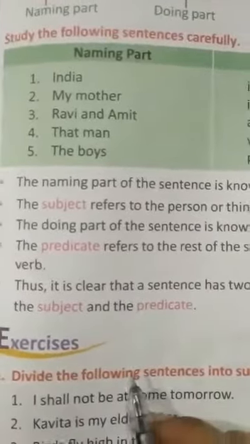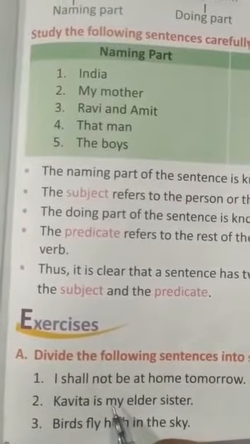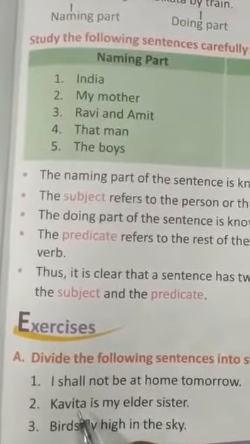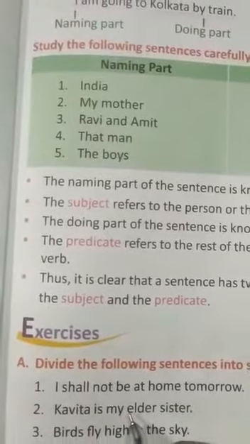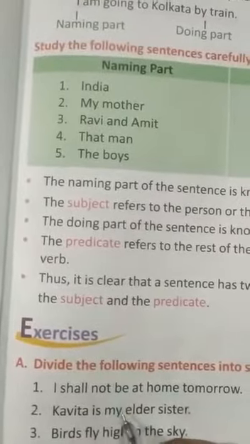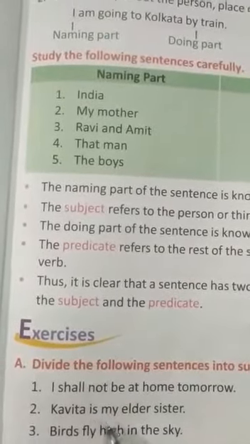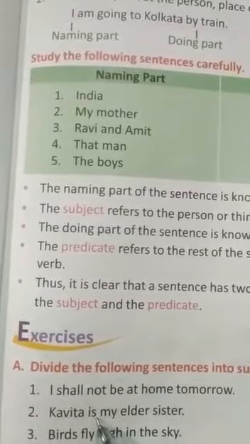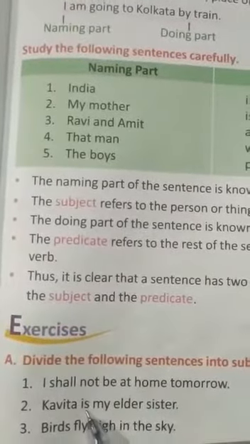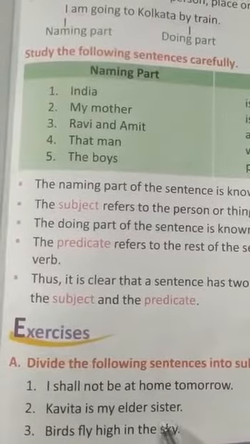As I told you, every sentence starts with a subject, so you can find the subject at the beginning of the sentence. And every predicate starts with the verb, so you can find the predicate beginning with the verb. Here is is the verb. So is my elder sister is the predicate.